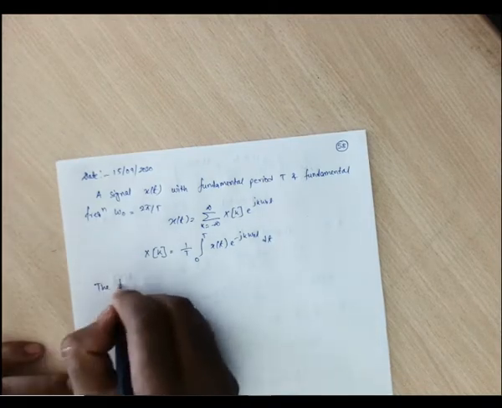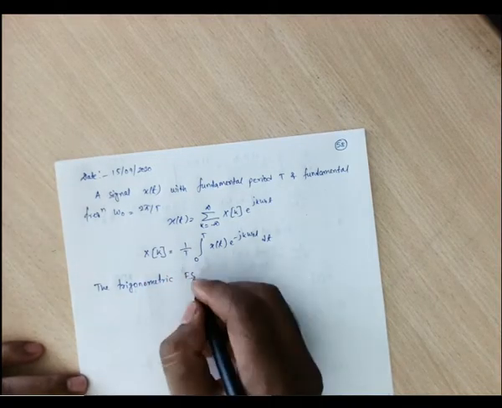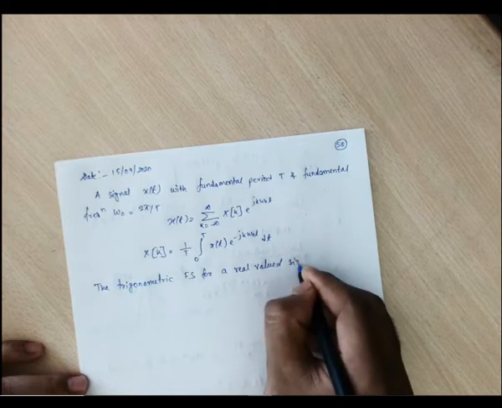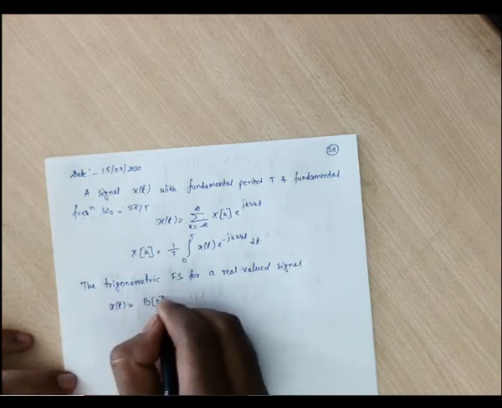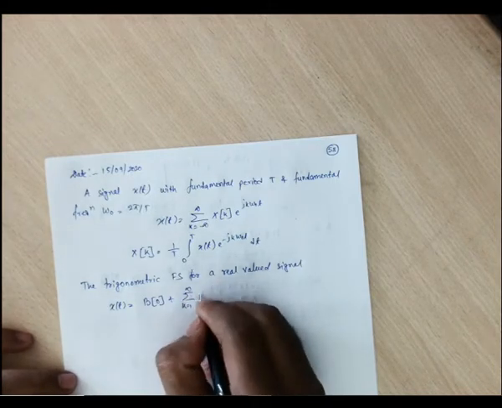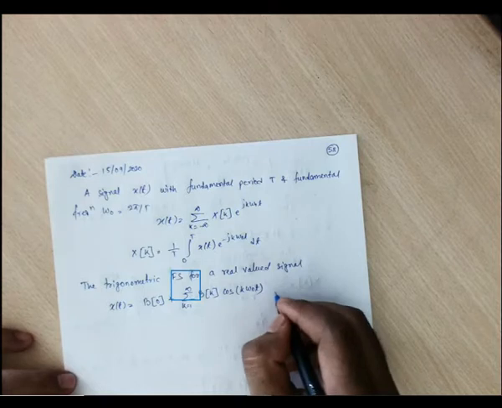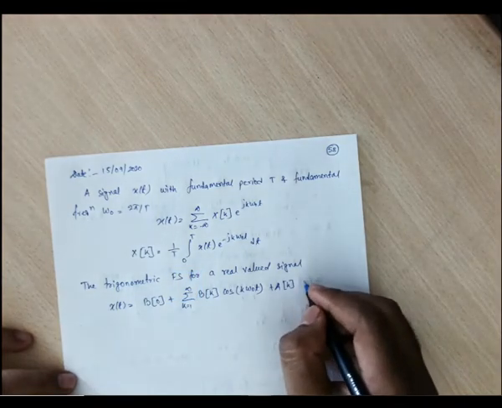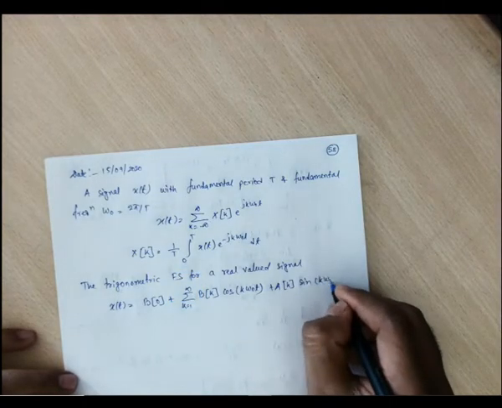So I am just writing the trigonometric Fourier series for a real valued signal, which can be expressed as x of t is b0 plus summation k equals 1 to infinity bk cos of k omega naught t plus ak sin of k omega naught t.